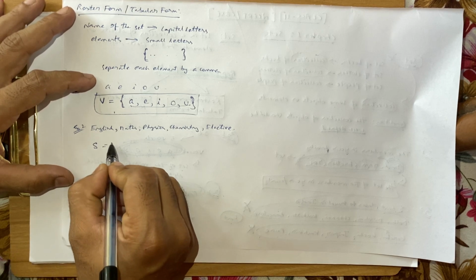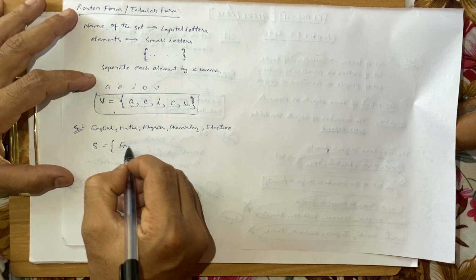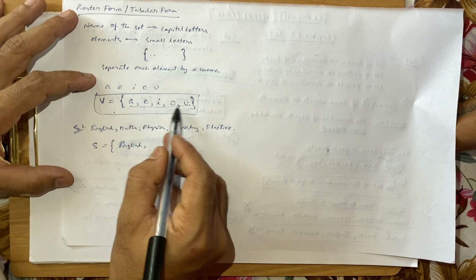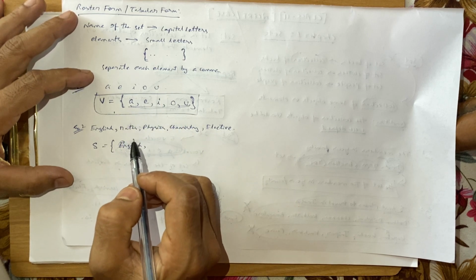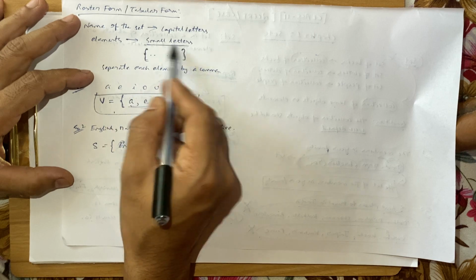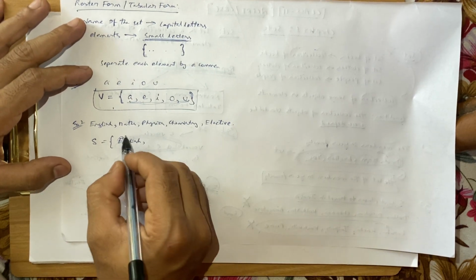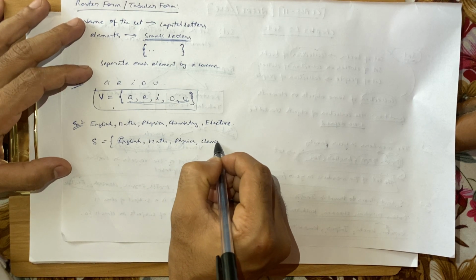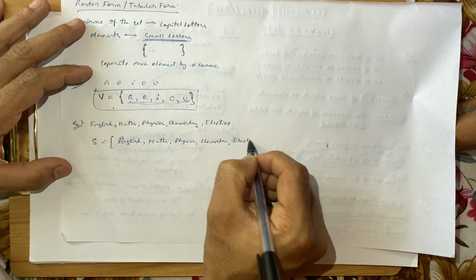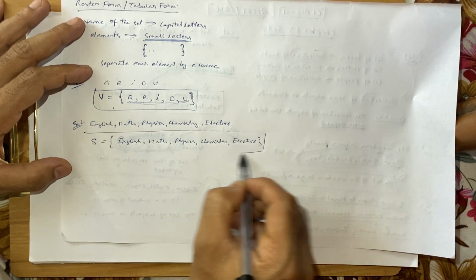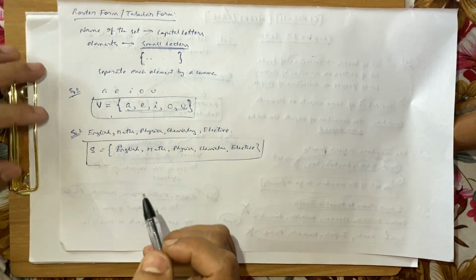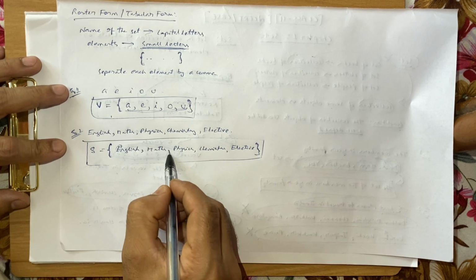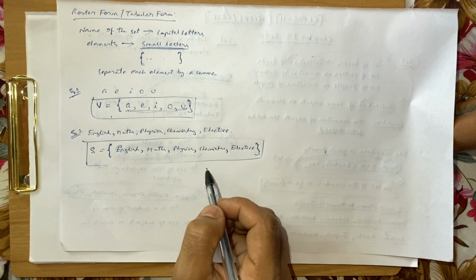So S is equal to, open the curly bracket, write the first element, that is English, put a comma. See, here I have used a capital letter, but this is fine. Whenever you have single letters, make sure to use lowercase only, since elements should be written in lowercase. The next element is maths, then physics, then chemistry, and then the elective subject. So this is how we represent a set in the roster form or tabular form. Write all the elements within the curly brackets and separate each element by commas.